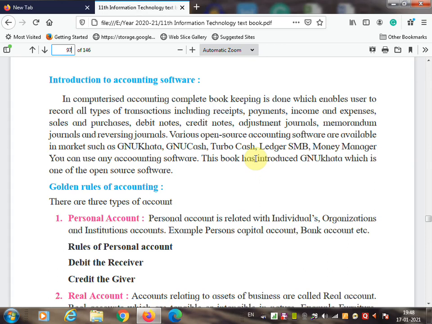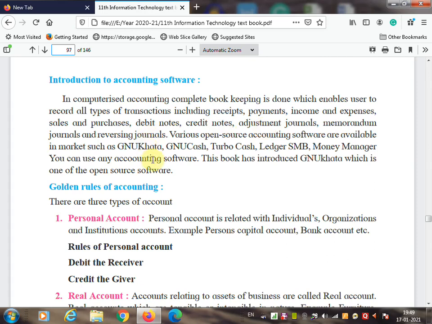In computerized accounting, complete bookkeeping is done, which enables the user to record all types of transactions including receipt, payment, income and expenses, sales and purchases, debit note, credit note, adjustment, journal, memorandum journals and reversing journals.